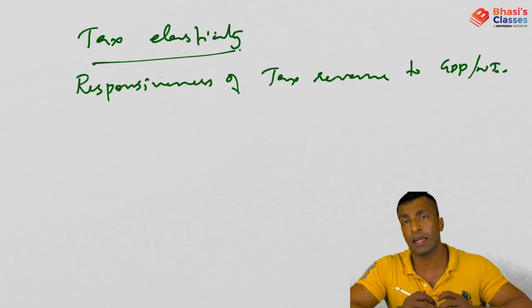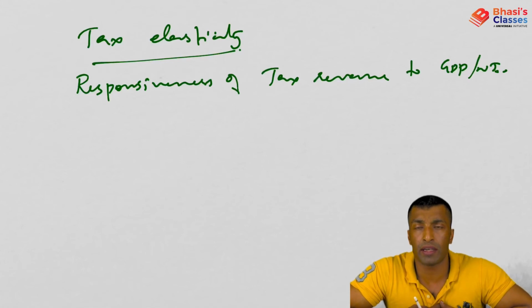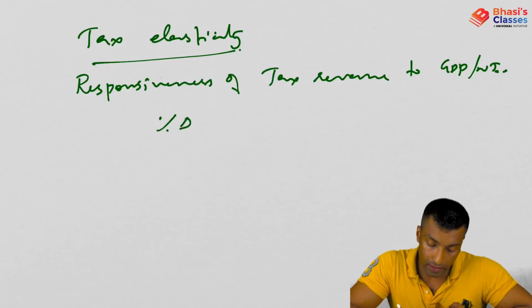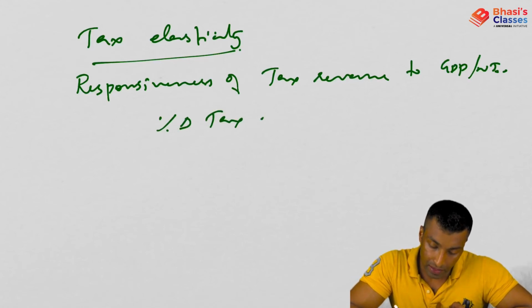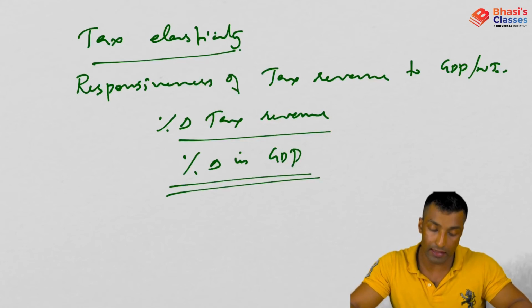Okay, so if the national income or GDP is increased by 5% and the tax revenue also increased by 5%, then we can say it is elastic. Or you can take it this way: percentage change in tax revenue to percentage change in GDP. So this is what tax elasticity is.